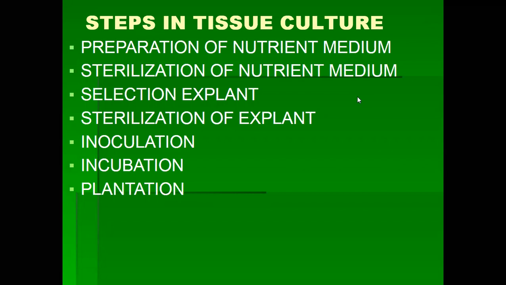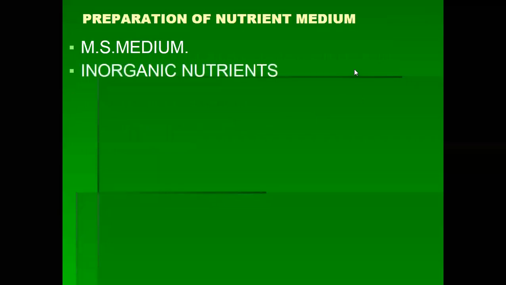Now first we discuss preparation of nutrient medium. The nutrient medium mainly used in tissue culture is MS medium. MS medium means Murashige and Skoog. The scientists Murashige and Skoog synthesized the nutrient medium called MS medium. It is generally used in tissue culture techniques.